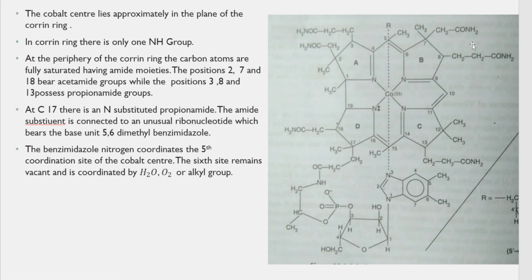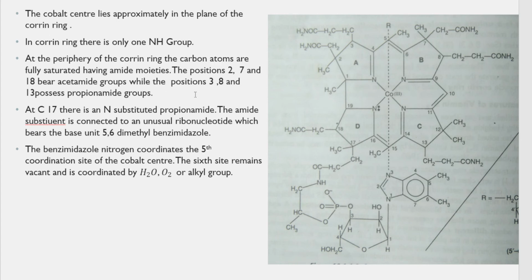Can you see it? CH2CONH2. That group is called an acetamide group. While in positions 3, 8 and 13, you can see this group, CH2CH2CONH2, which is called a propanamide group.